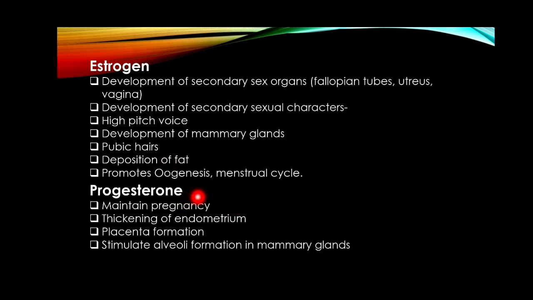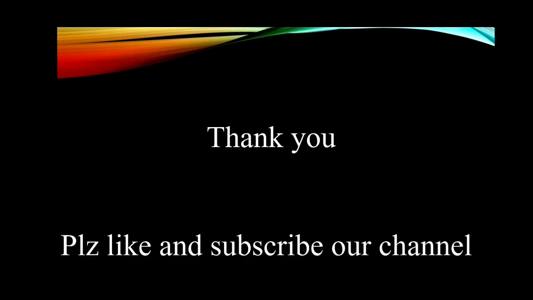Second is progesterone. It maintains the pregnancy. That's why it is called pregnancy hormone. And how does it maintain pregnancy? By the thickening of the endometrium wall of our uterus. Second function is the formation of placenta. And the third is the stimulation of alveoli inside the mammary gland, so that more milk is produced during the lactation period. So these are other functions of these hormones along with the oogenesis.